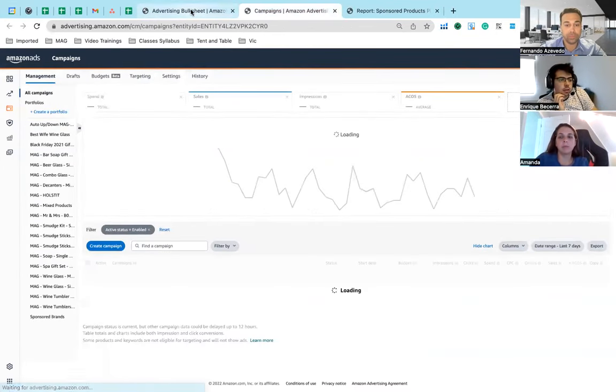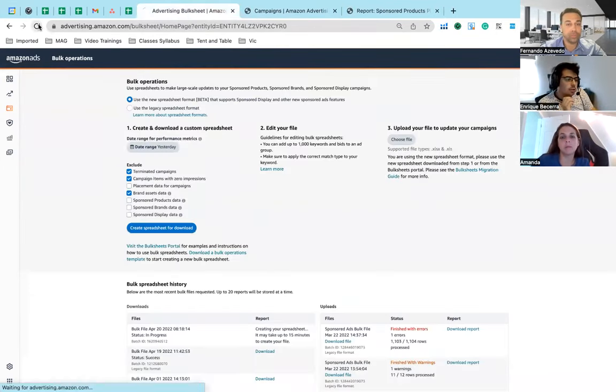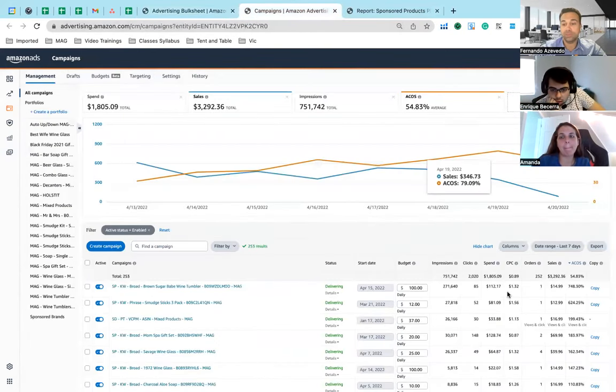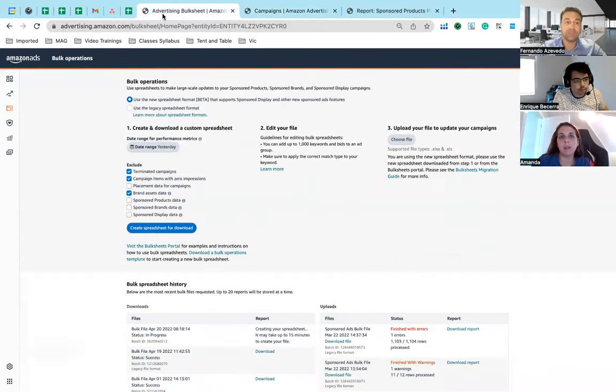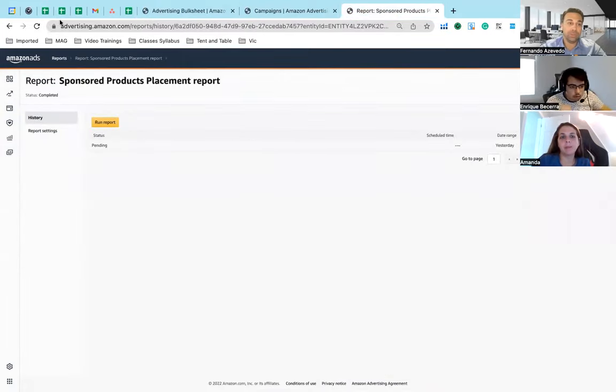Something that I was seeing inside the bulk operations is that we can make changes to the placements inside of it, and we can filter those and adjust them. Here? No, in the bulk operation. Oh, yes. And here too.